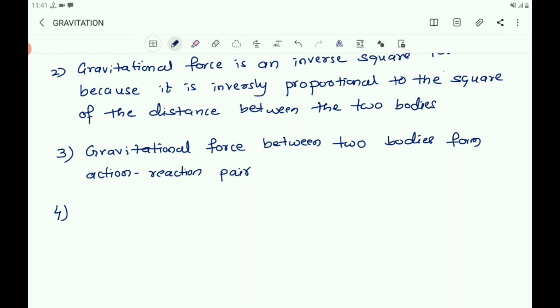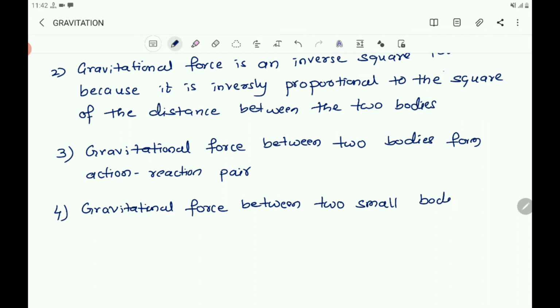Therefore, you take gravitational force between two small bodies is very small.